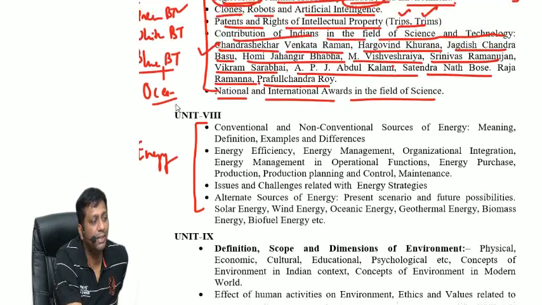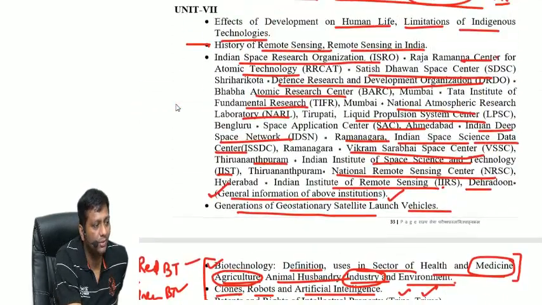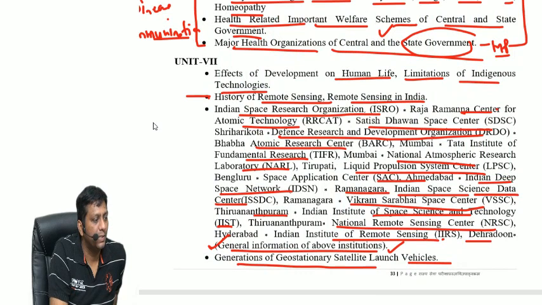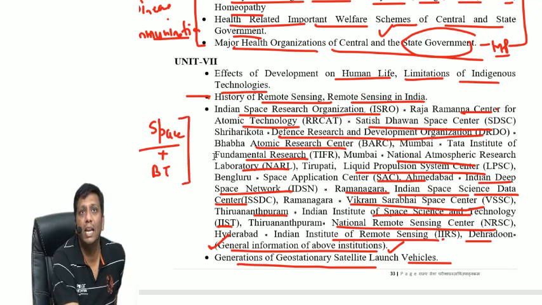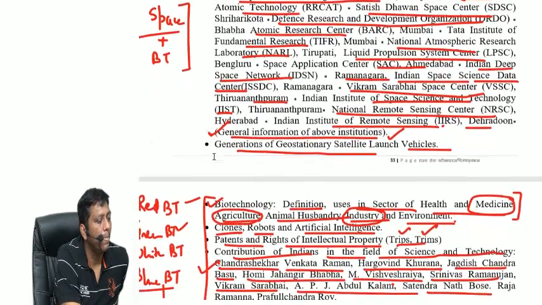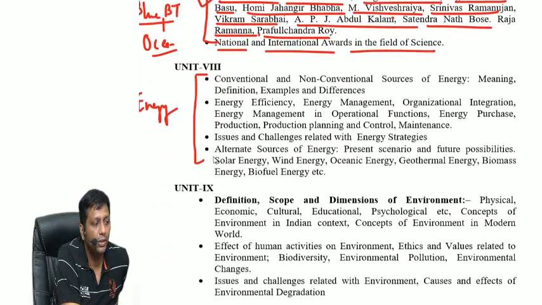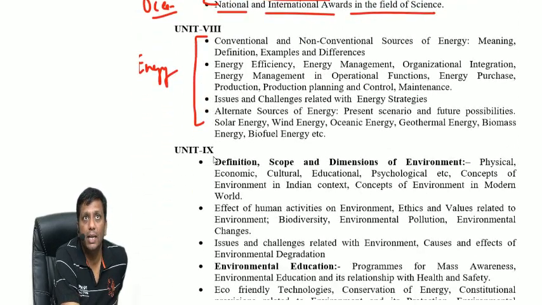Unit number 7 is what? This is space technology and biotechnology. These two topics are mentioned in this entire syllabus. Okay. Next one is energy, unit number 8 in your entire syllabus.